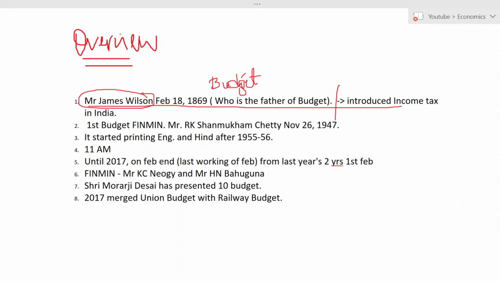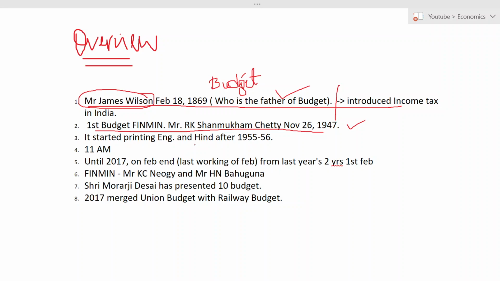The second point is the first budget of independent India was presented by Mr. R.K. Shanmugam Chetty. Finman is nothing but the Finance Minister. The first budget was presented by the Finance Minister Mr. R.K. Shanmugam Chetty on November 26, 1947. Very, very important. And they may also ask who is the father of the budget; then the answer will be Mr. James Wilson. Usually, guys, they used to print the budget in Hindi only.